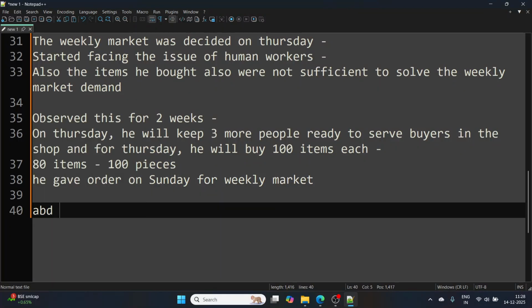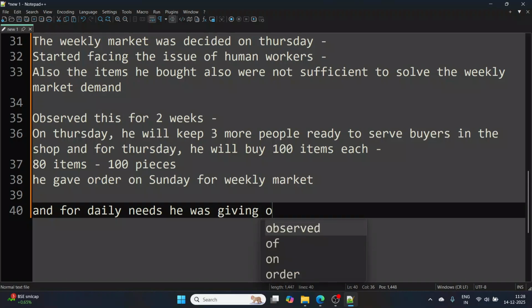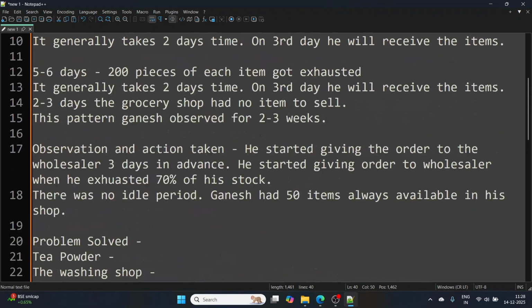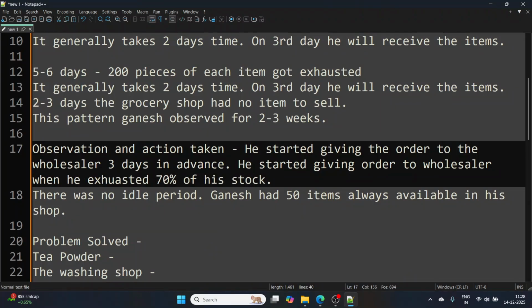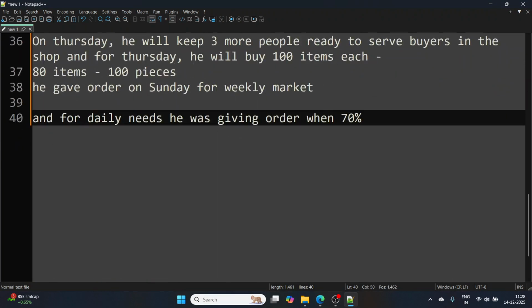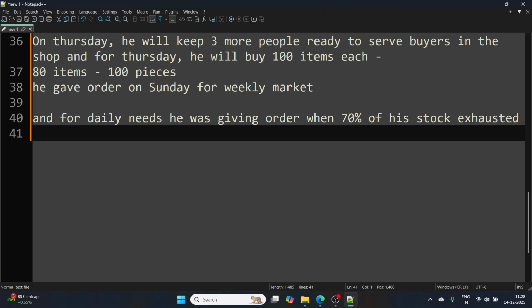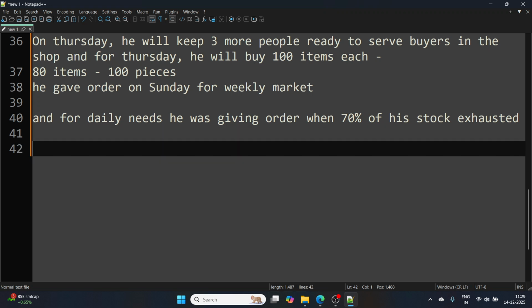And for daily needs, we have seen here, Ganesh learned this: he was giving the order when 70% of his stock was exhausted. 70% means he has 200 pieces of each item, so when he sold 140 items, that time he gave the order, so that there will be no idle time in the village.